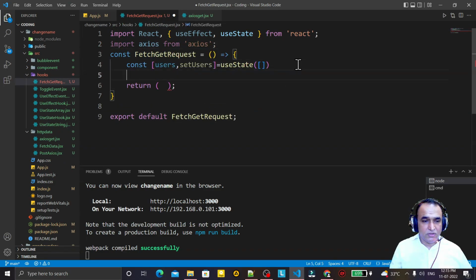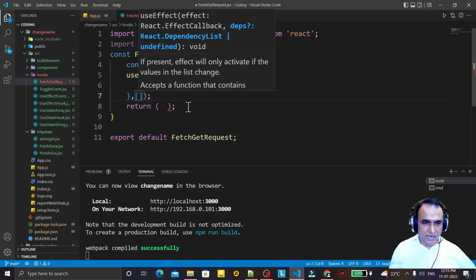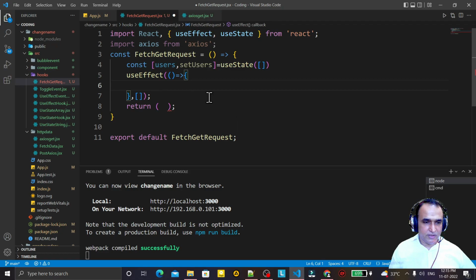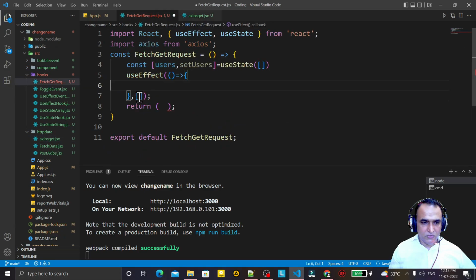Then we use the useEffect method here, and in this method we pass a function, here we use an arrow function, and here we use a condition that we want to execute it only once. Remember that if I do this it is equivalent to componentDidMount. So componentDidMount works because we want to execute it once.